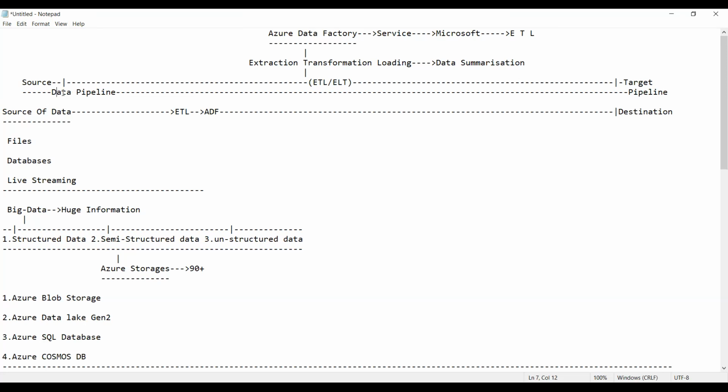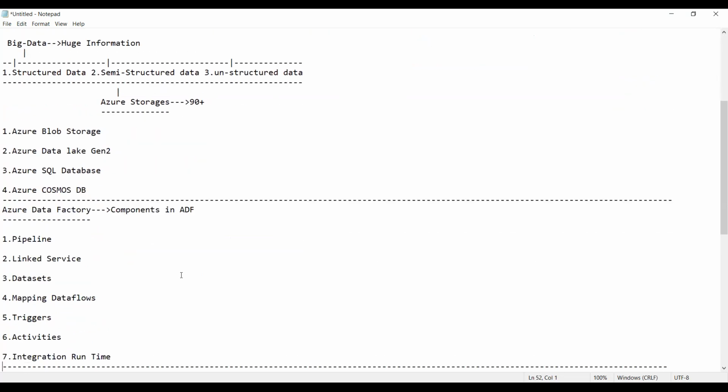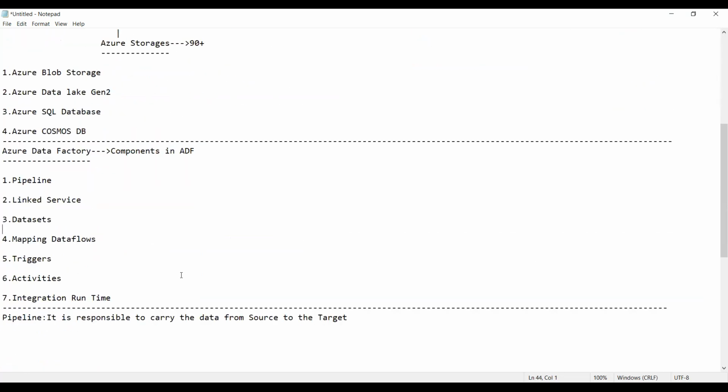Yes, sir. So the next one we have today is the linked service. Now tell me, what is a linked service? Basically, a linked service is just like creating a relationship, establishing the relationship, connecting the sources.